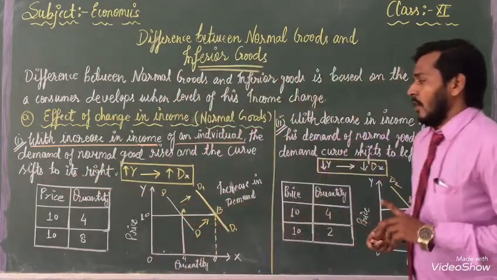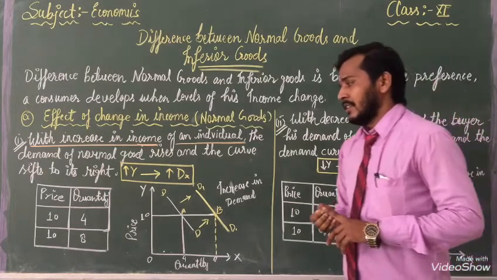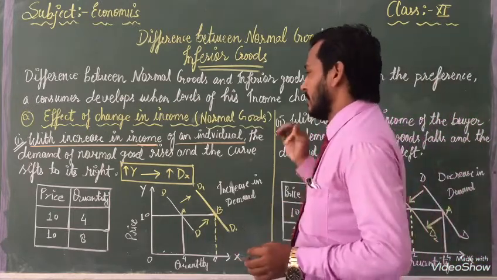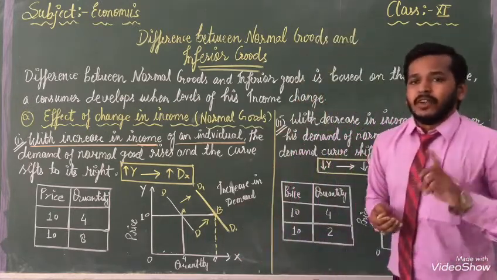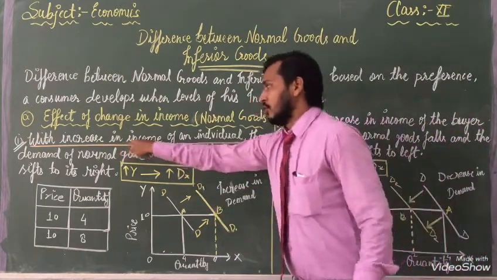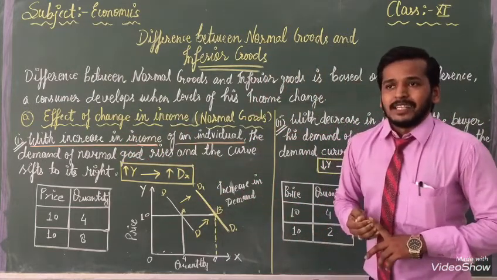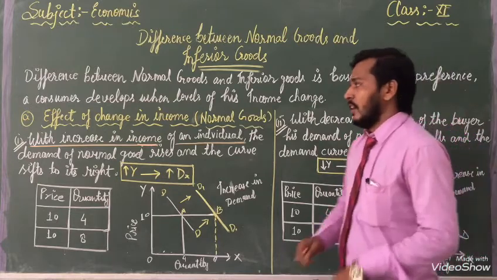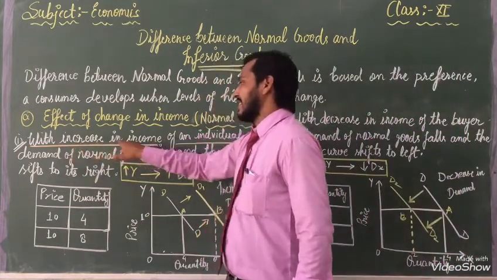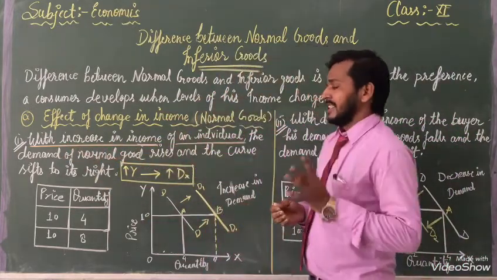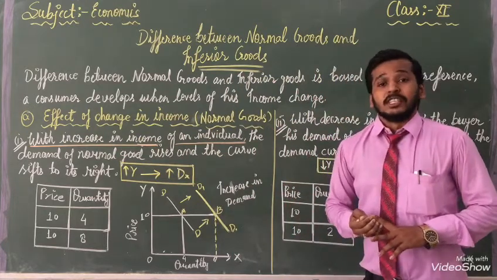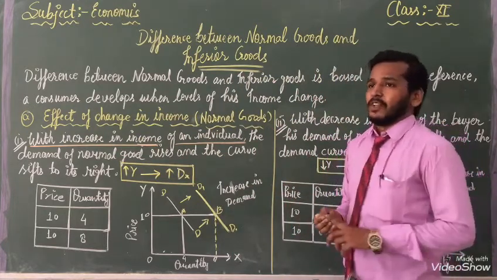Once again listen, our demand increases when our income increases. That's why it is the first condition: when our income increases, at that time our demand will also increase. That's why it is a very important part.